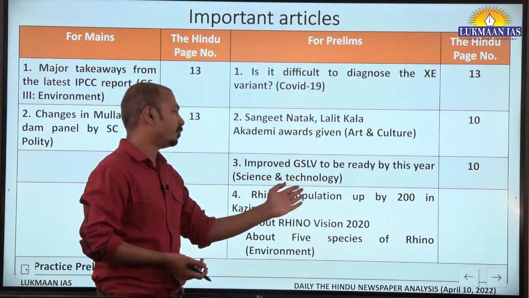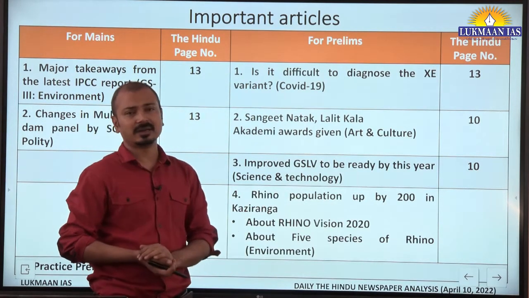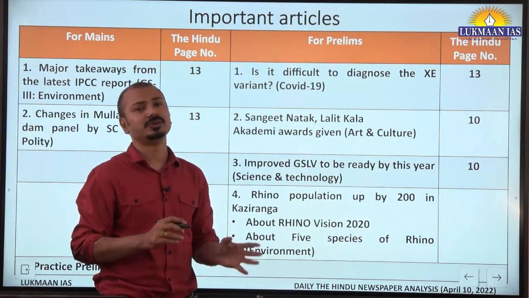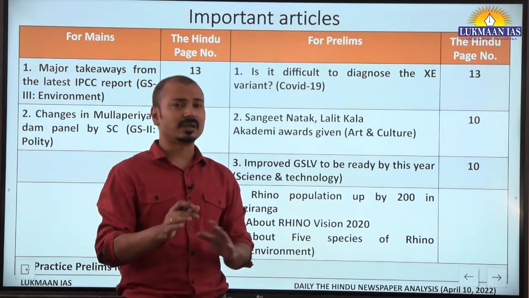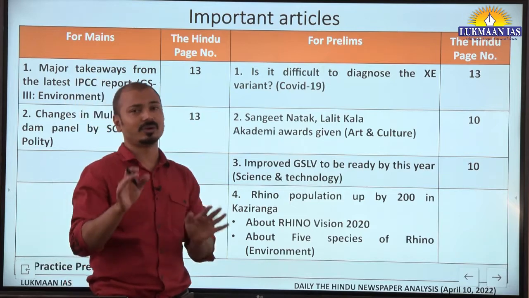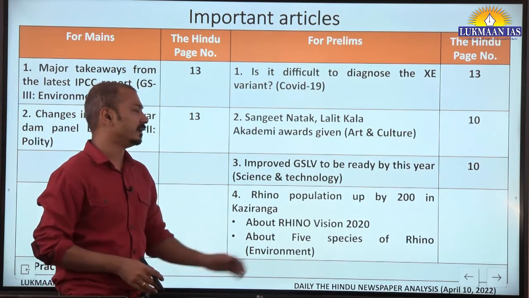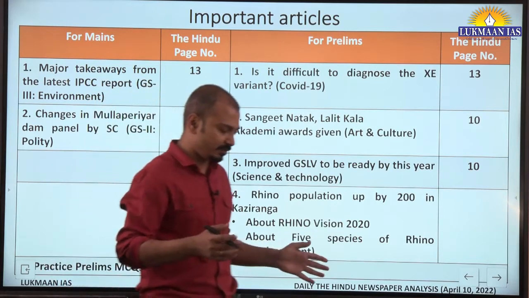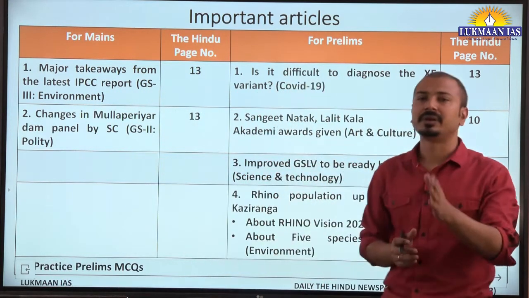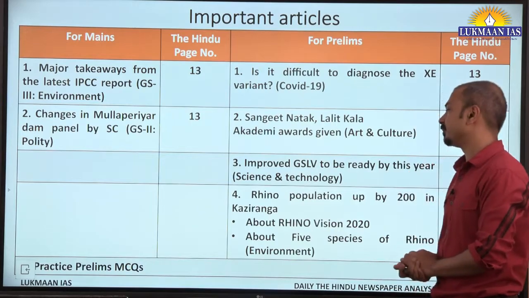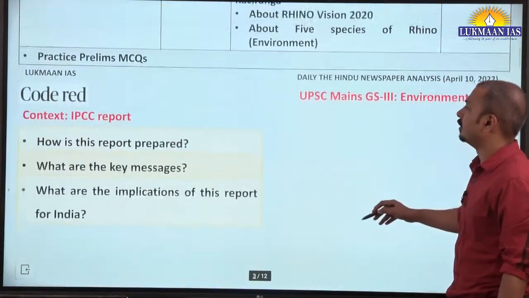Then rhino population up by 200 in Kaziranga. We had covered this news on 30th March, but in today's newspaper it is again covered in photographs on 2 pages. So we will revise that from prelims perspective. Okay, let's go in detail.